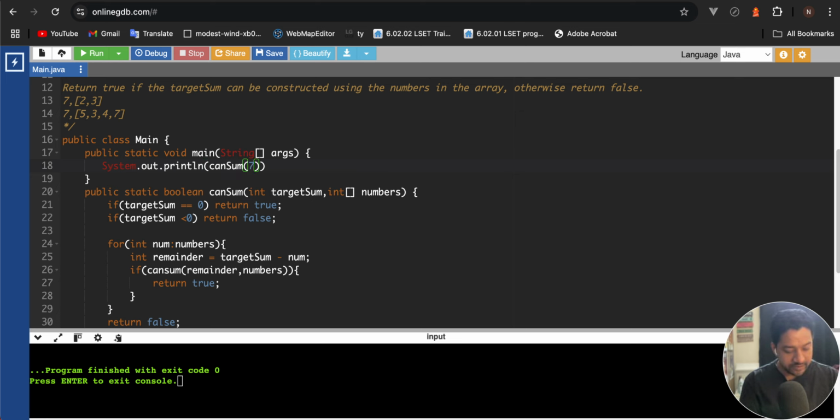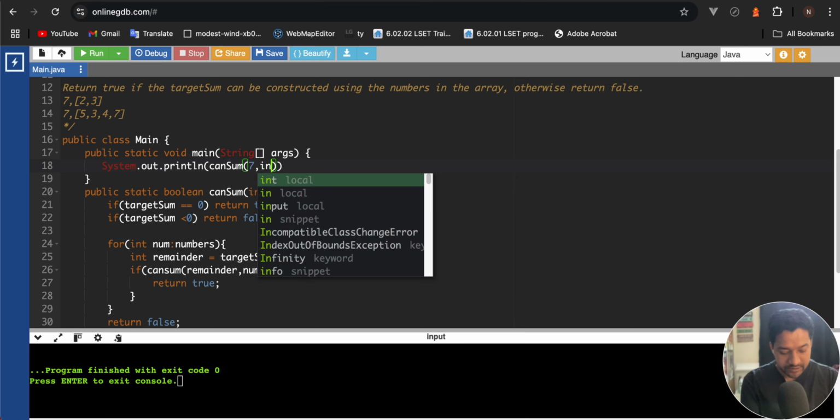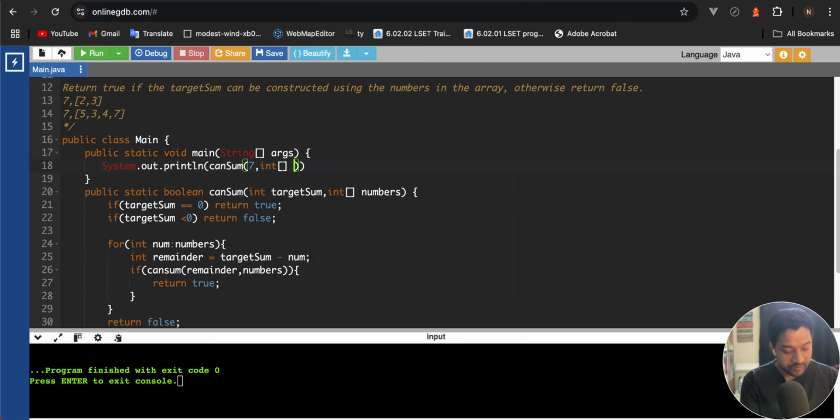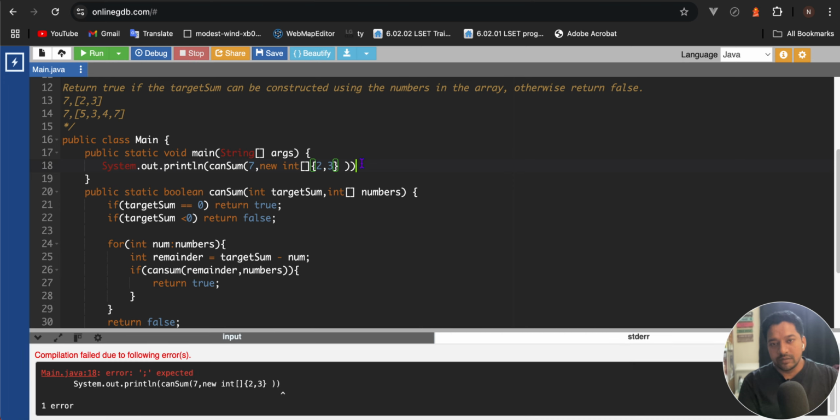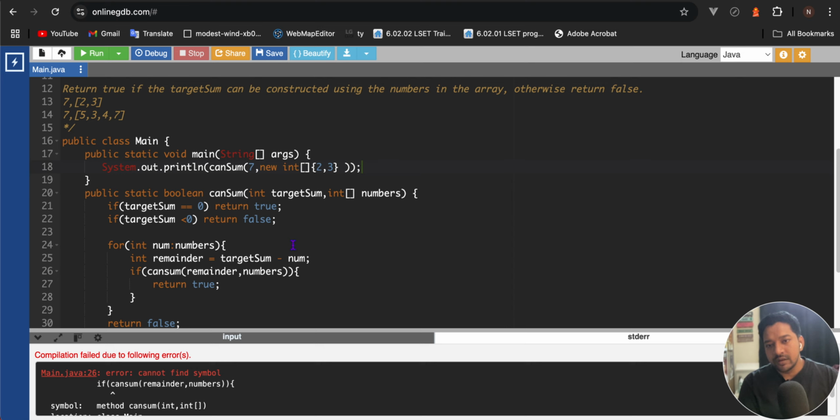For the first case, 7 and my integer array, sorry, in Java we can take constant values like this: 2 comma 3. So it should return true, because from 2 comma 3 we'll be able to generate 7. Sorry, here this will be capital CanSum.